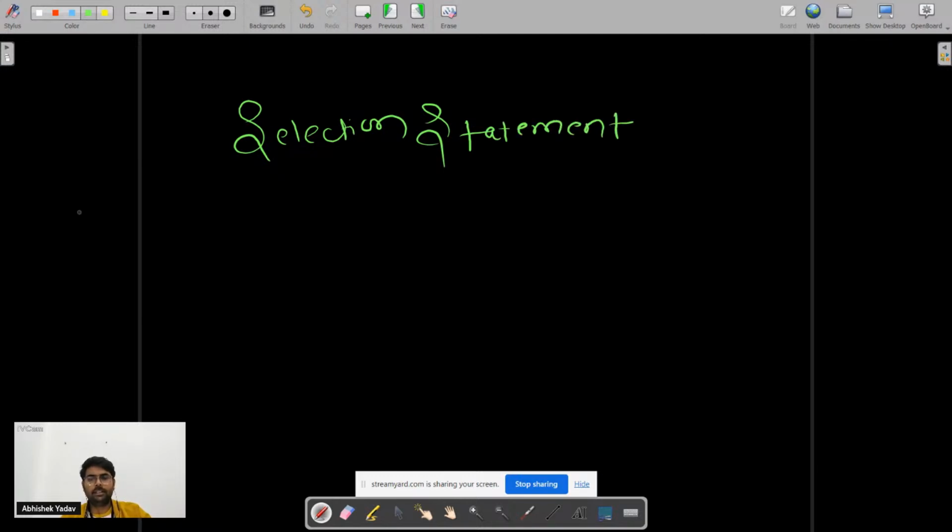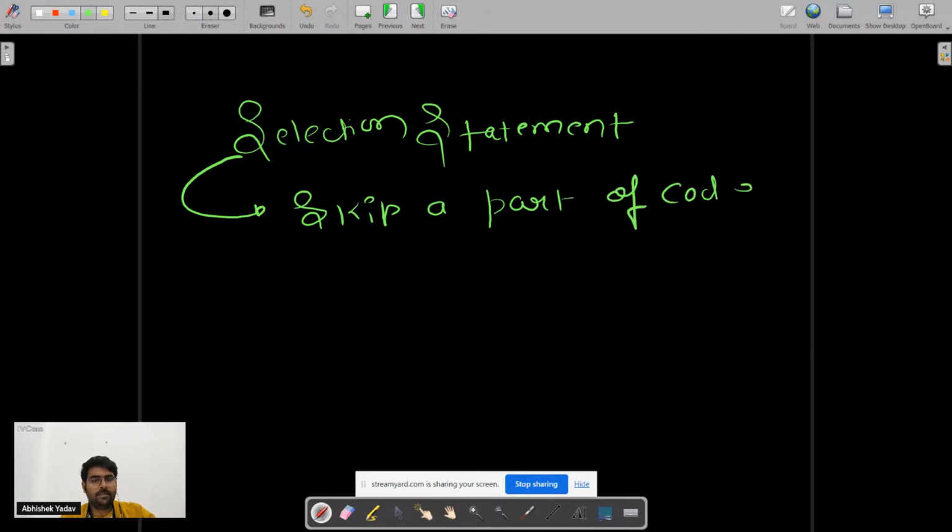Basically, why do we need selection statements? When we want to skip a part of the code, then we need to use a selection statement here, right? This one.